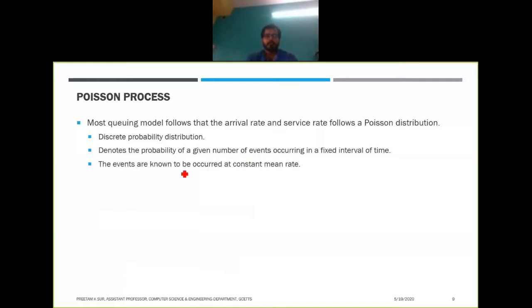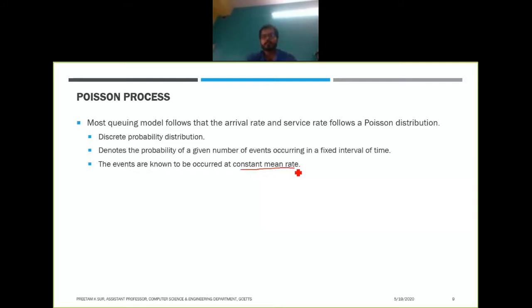The events are known to occur at a constant mean rate. So this is another important factor of Poisson distribution. In a steady state of a queue, the number of arrivals will be a kind of constant. At t times we will always have n number of arrivals.